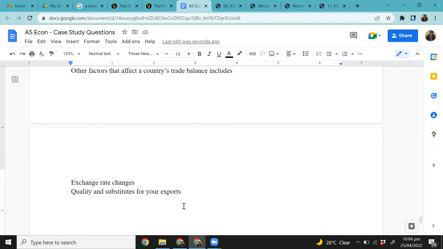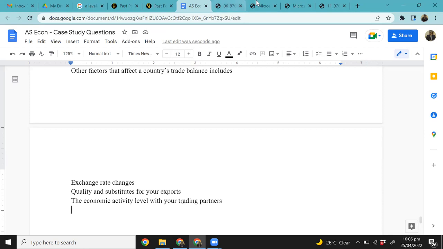Then another thing that is important, the economic activity with your trading partners. Yes or no? So if your trading partners are already doing well, they are experiencing a boom in their local economy, and they are trading more, they are importing more, then obviously your country will get a chance to export more. And with that happening, you'll get to make more export revenue. Correct? Right? So that's another thing.